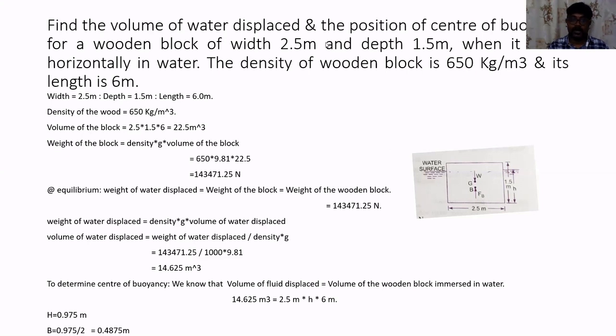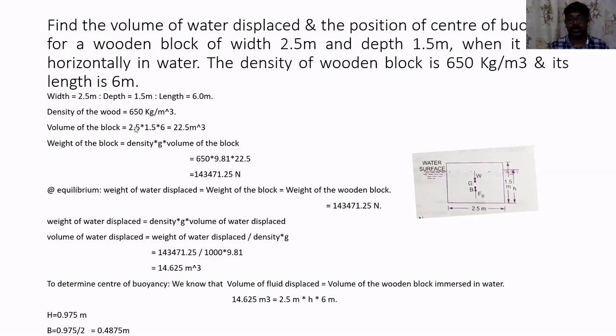How? In the sense, I have got length into breadth into height, so I can calculate the volume of the object. Once after calculating the volume of the object, if I multiply volume into density, it will give me the mass of the object. Mass into acceleration due to gravity will give me the weight of the object. So the first step is I will calculate the volume of the wooden block.